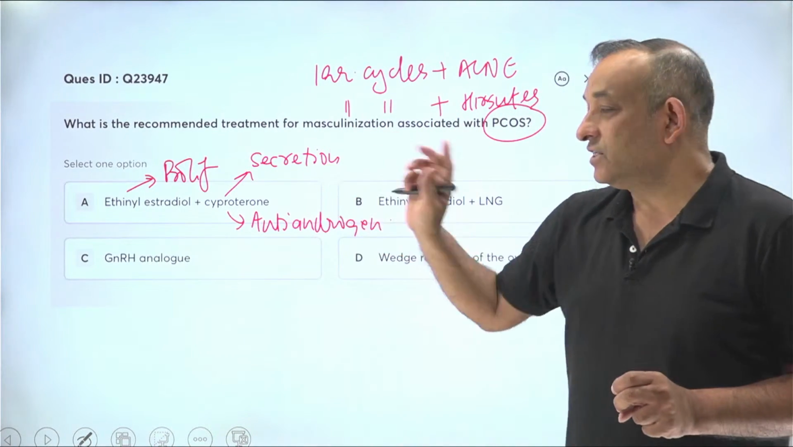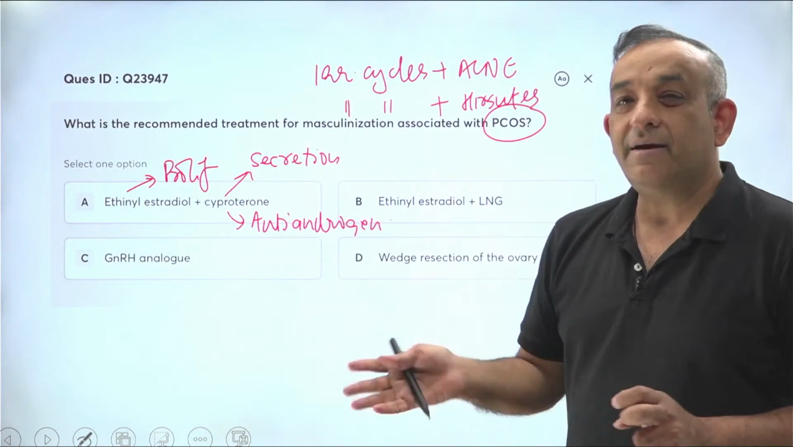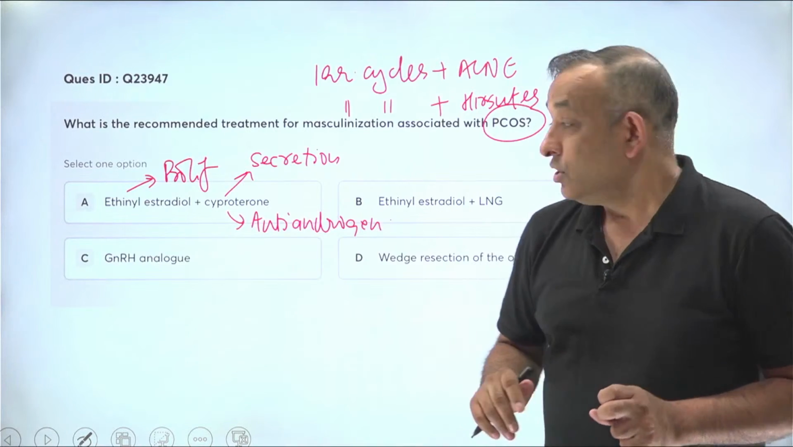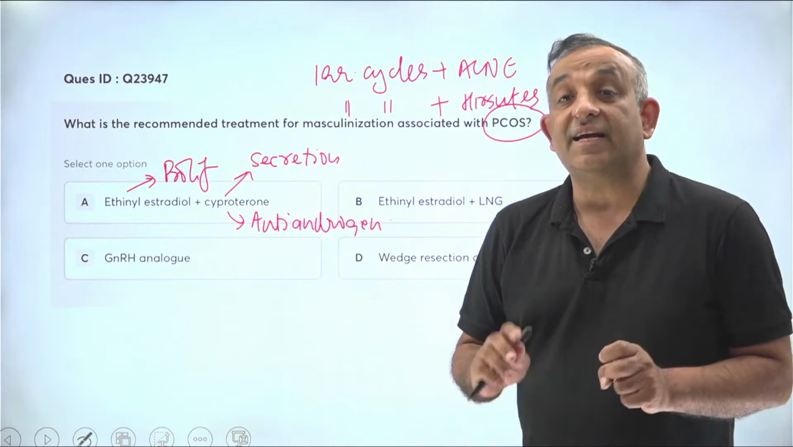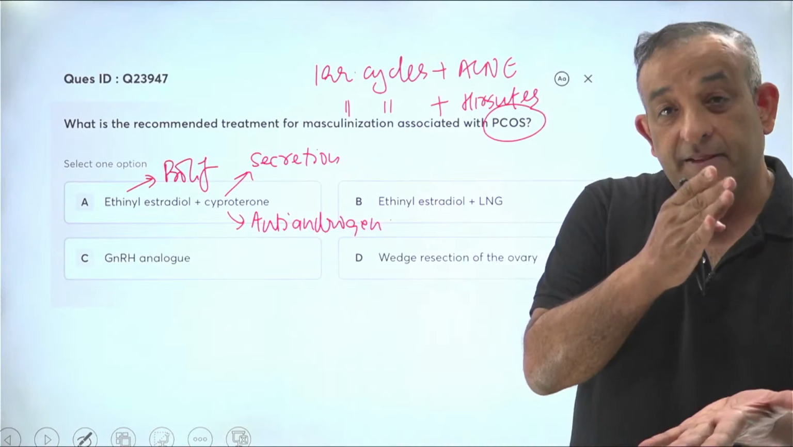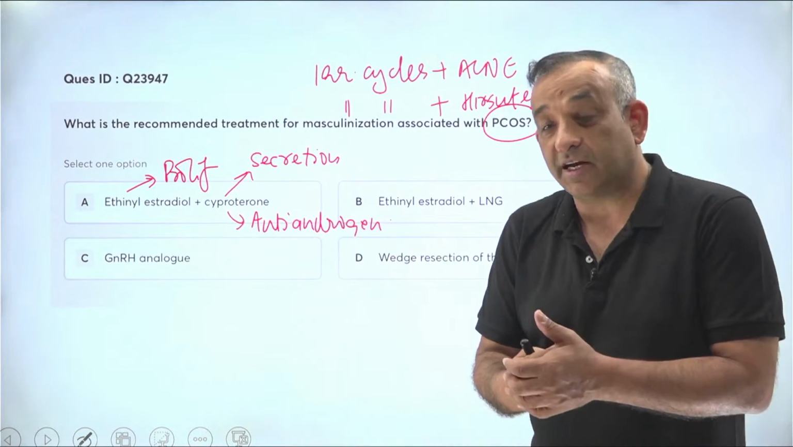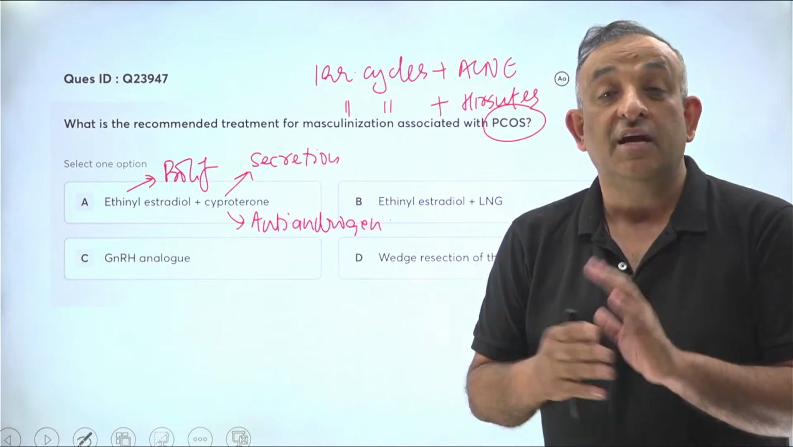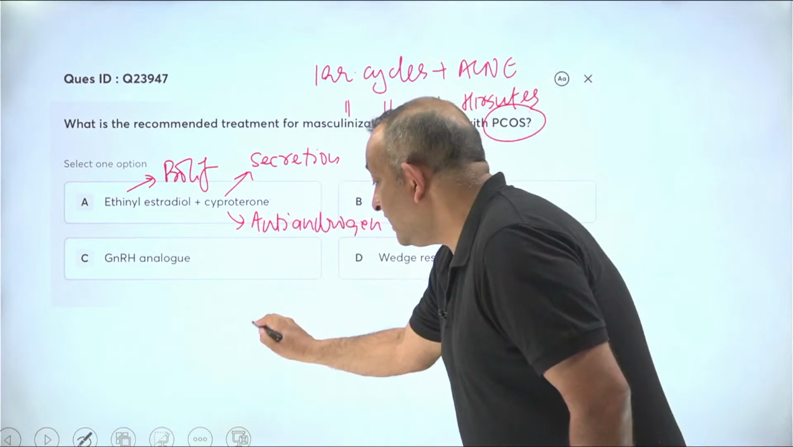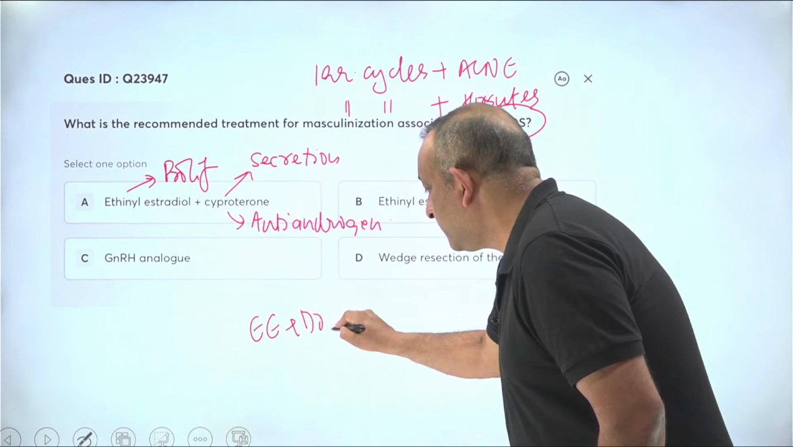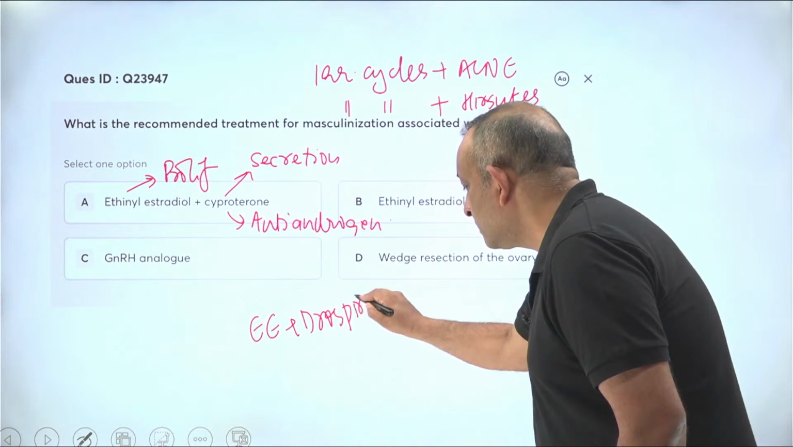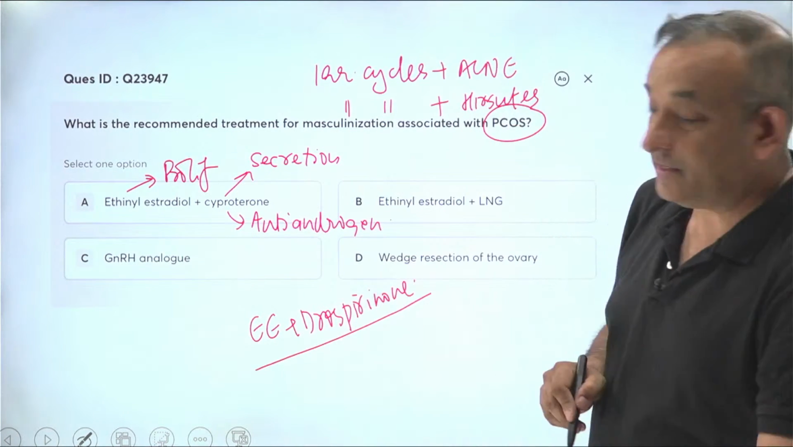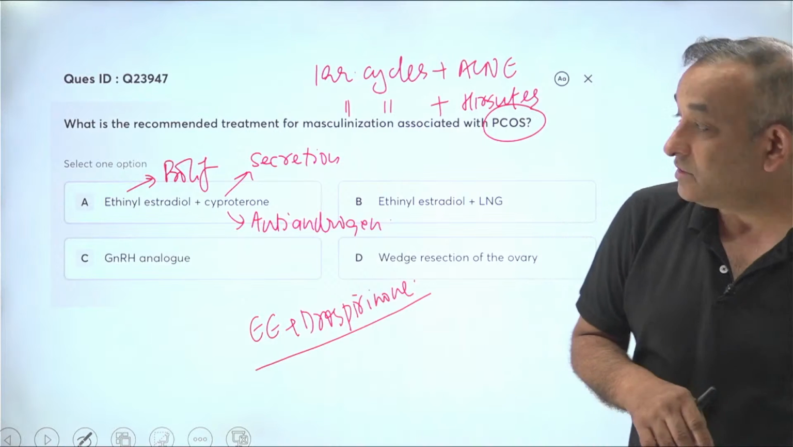That is, ethinyl estradiol is given for the proliferation of the endometrium, and the cyproterone is given for the secretion as well as the anti-androgen action. So that's why this cyproterone, which is an inherent progesterone, will give the secretory action and the anti-androgen action. So that's why this is given to all the young girls who are having irregular cycles with PCOS and hirsutism. Another combination is ethinyl estradiol plus drospirenone. That's the other combination which is available in the market. Right. So that's about this.